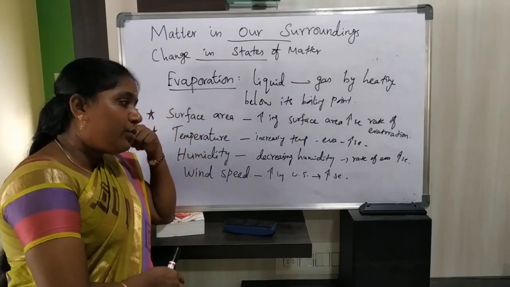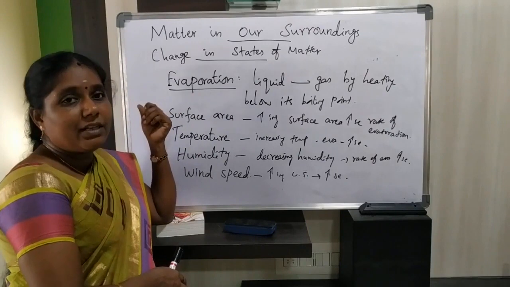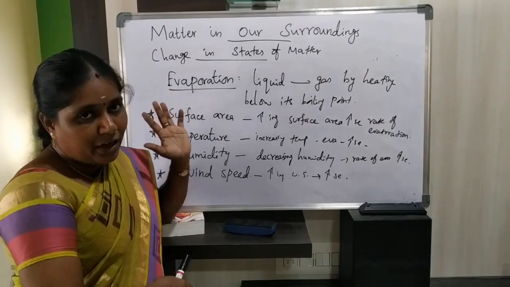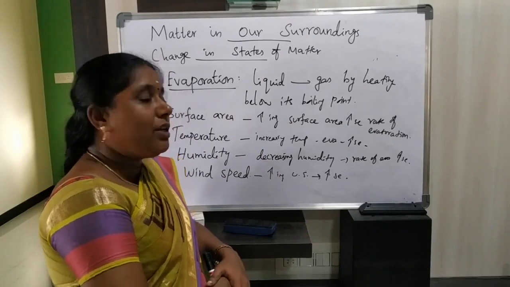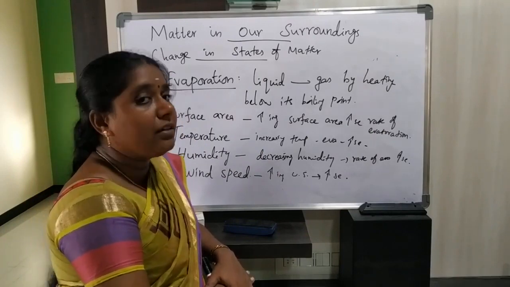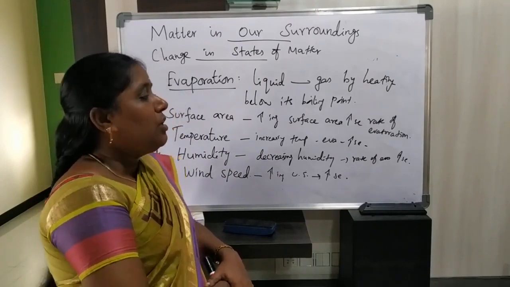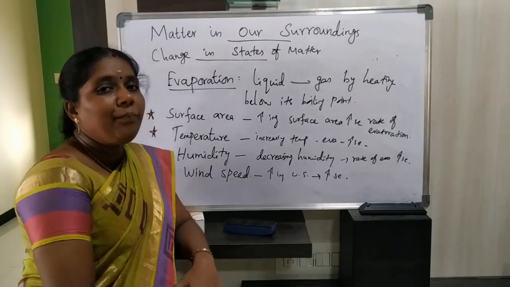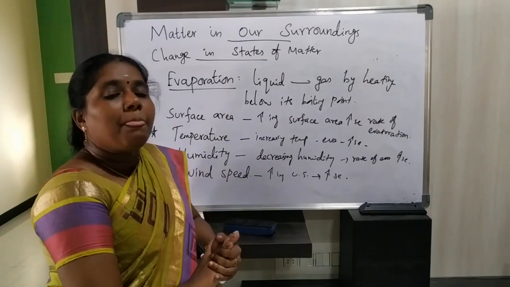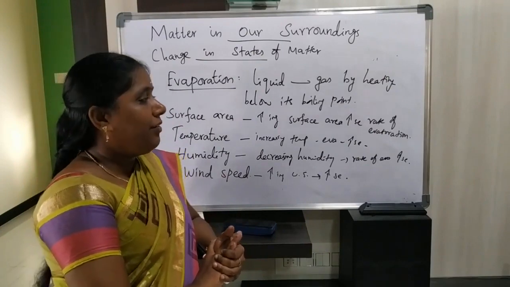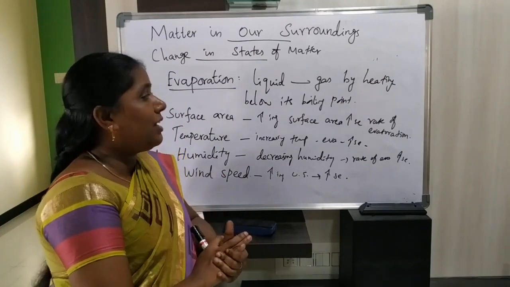Okay children, in this lesson we have discussed the interconversion of states of matter, evaporation, and the factors affecting the rate of evaporation. Listen carefully, revise properly and do the worksheet. If you have any doubt, we will clarify it in your next class.